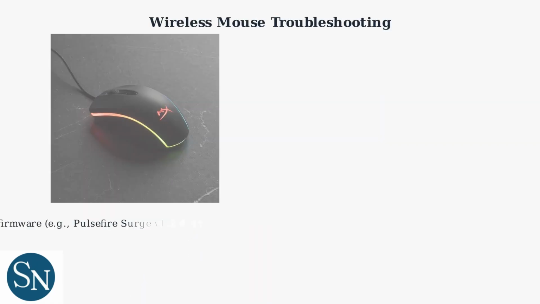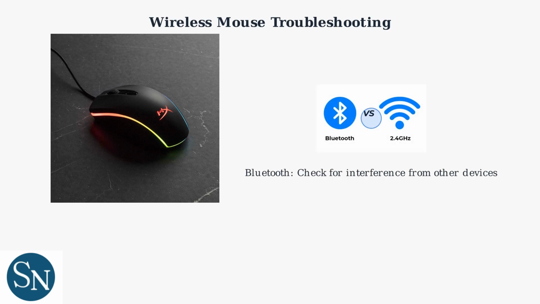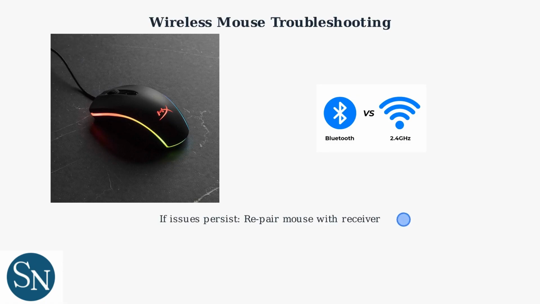For wireless HyperX mice like the Pulsefire Surge, start by ensuring firmware is updated. Version 1.2.4 specifically addresses Bluetooth connection dropouts. Wireless mice use either Bluetooth or 2.4 GHz technology. For Bluetooth connections, interference from other wireless devices can cause problems. 2.4 GHz dongles provide lower latency compared to Bluetooth, making them better for gaming where response time matters. If problems continue, try repairing the mouse with its receiver by pressing the pairing button for a few seconds.